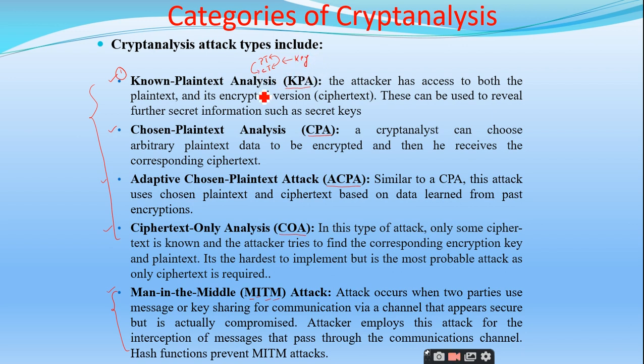This is how the known plain text analysis is being implemented. Is it clear? The name itself is saying that known plain text. That means the attacker knows some part of the plain text, and he can easily get the ciphertext, right? So once this ciphertext and plain text are known to the attacker, it is very easy to find the key, right? He will do some mathematical analysis and try to get the relationship between the plain text and the ciphertext, and he tries to get the key. So that is known as known plain text analysis. In short, we call it KPA. Is it clear?